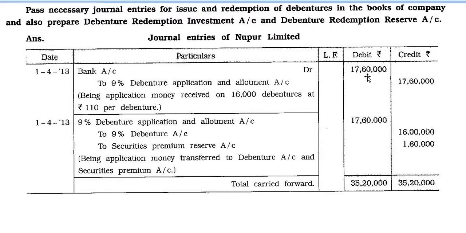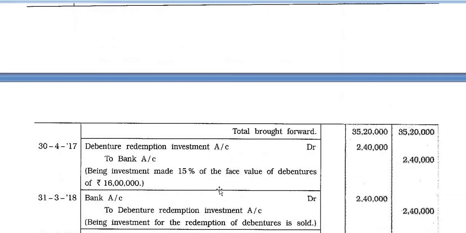1/4/2013, bank account debit 17,60,000 to 9% debenture application and allotment account 17,60,000, being application money received on 16,000 debentures at rupees 110 per debenture. 1/4/2013, 9% debenture application and allotment account debit 17,60,000 to 9% debenture account 16 lakh, to securities premium reserve account 1,60,000, being application money transferred to debenture account and securities premium account.